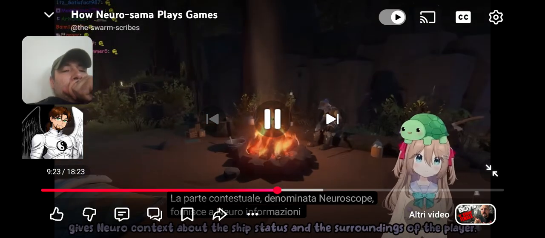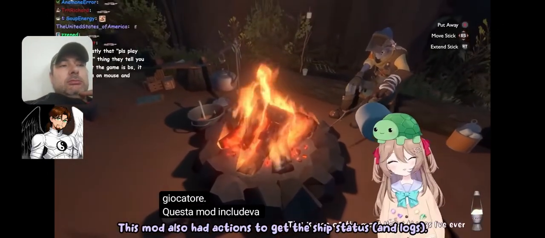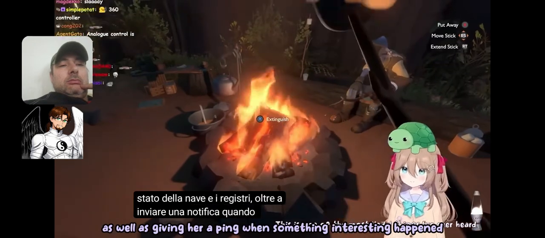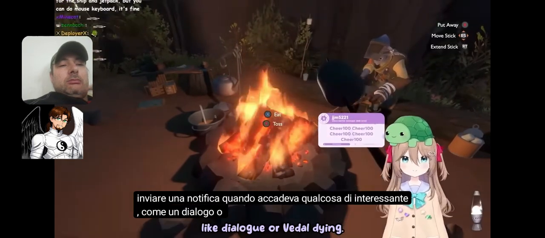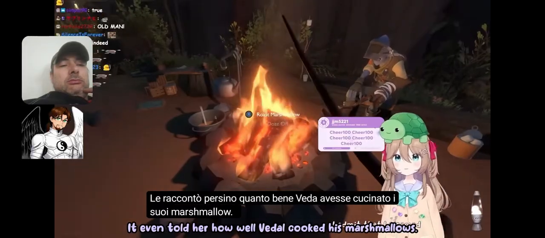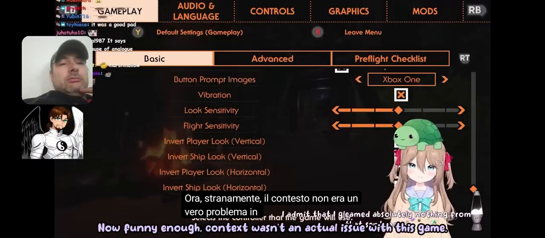The context part, named Neuroscope, gives Neuro context about the ship status and the surroundings of the player. This mod also had actions to get the ship status and logs, as well as giving her a ping when something interesting happened like dialogue or Vedel dying. It even told her how well Vedel cooked his marshmallows. Cute!